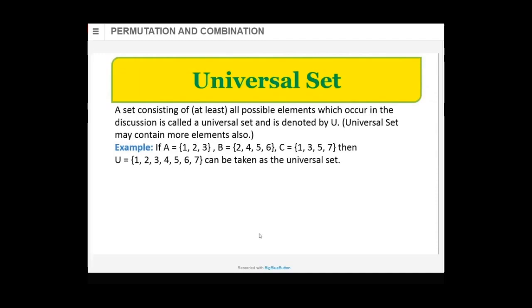Now example, if A is {1, 2, 3}, B is {2, 3, 4}, {2, 4, 5, 6}, and C is {1, 3, 5, 7}, then universal set will be 1, 2, 3, all elements of A. Now all elements of B, but 2 is repeated, so omit that because we don't write repeated values in the set. Then 4, 5, 6. In the next set, 1, 3, 5 is repeated, 7 is the only unique one, so 7, and that can be taken as universal set. But universal set may have extra values also when they give you.